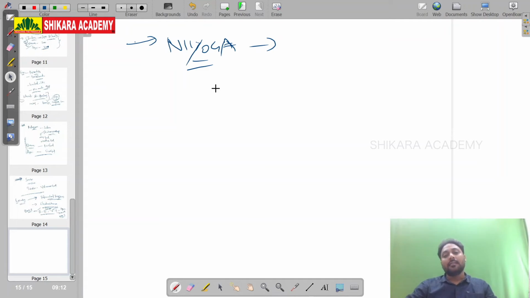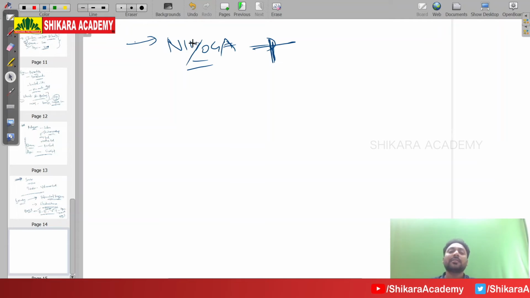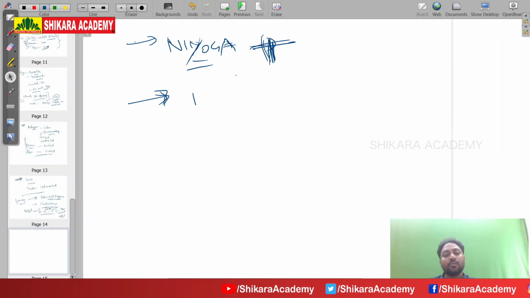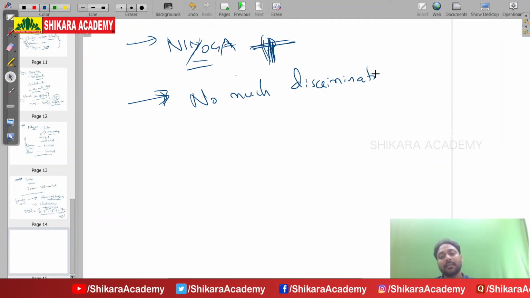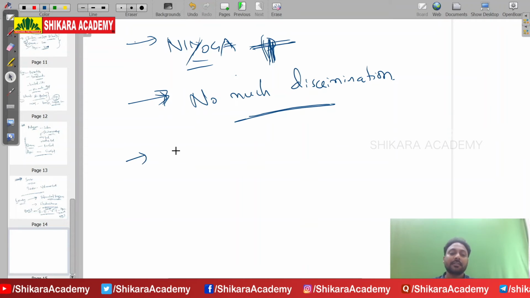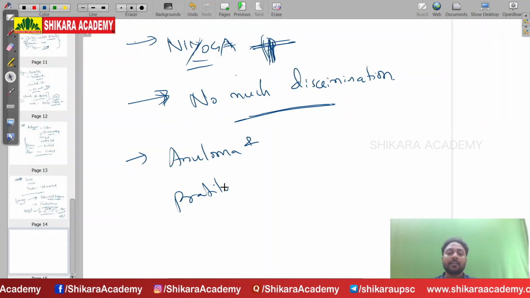Niyoga means the wife of a dead man, the widow, can have every right to have sex with the brother of her husband to have a child, until she had a child. Once she had a child, then she can stop, because she wants that santanam. That is niyoga. Here women, okay, here not much discrimination. Whereas in later Vedic period, you will see a lot of discrimination. Here not much discrimination. There is anuloma and pratiloma marriages. Anuloma and pratiloma.